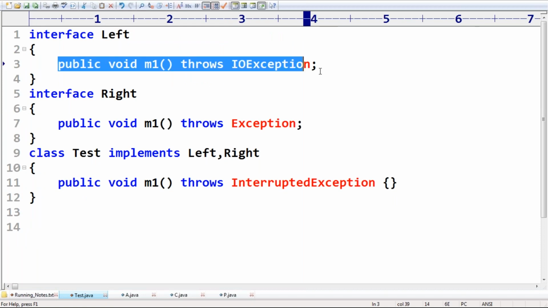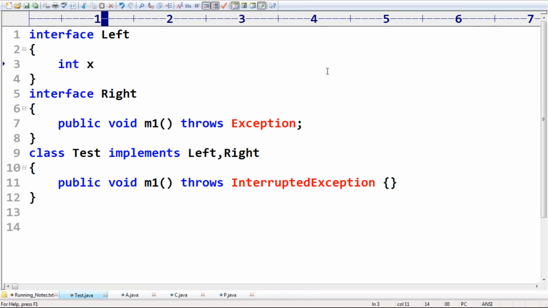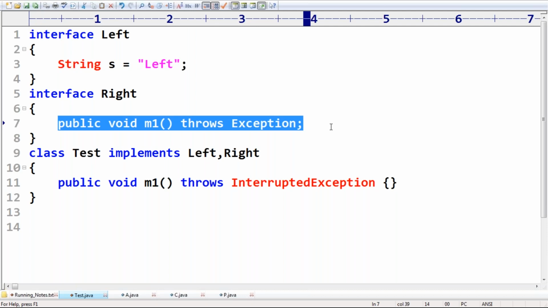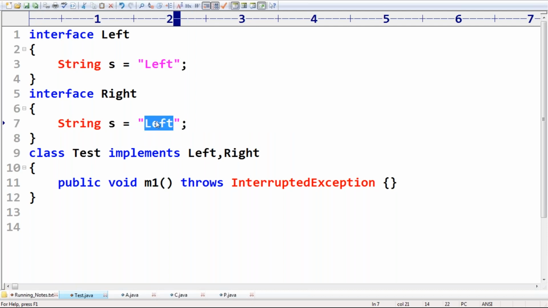The first interface contains int x = 888, or string s = left. So in the right interface also, string s = right, like this I'm taking, sir. So left and right are there, right?